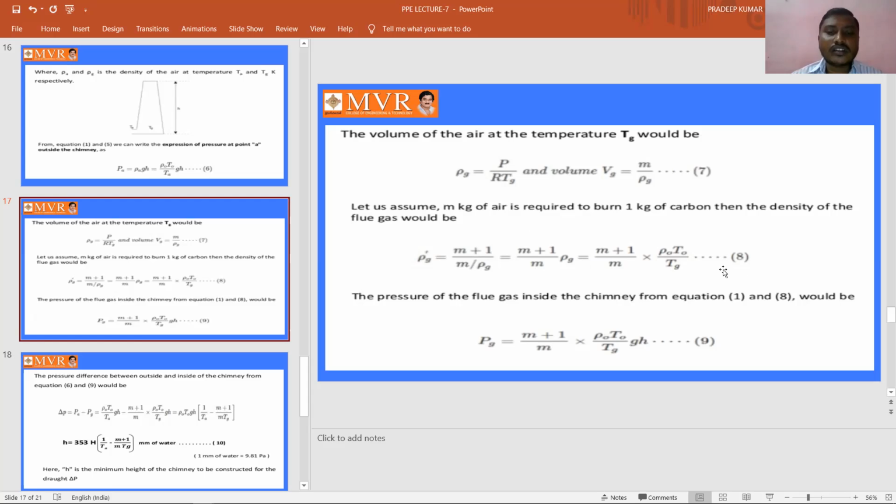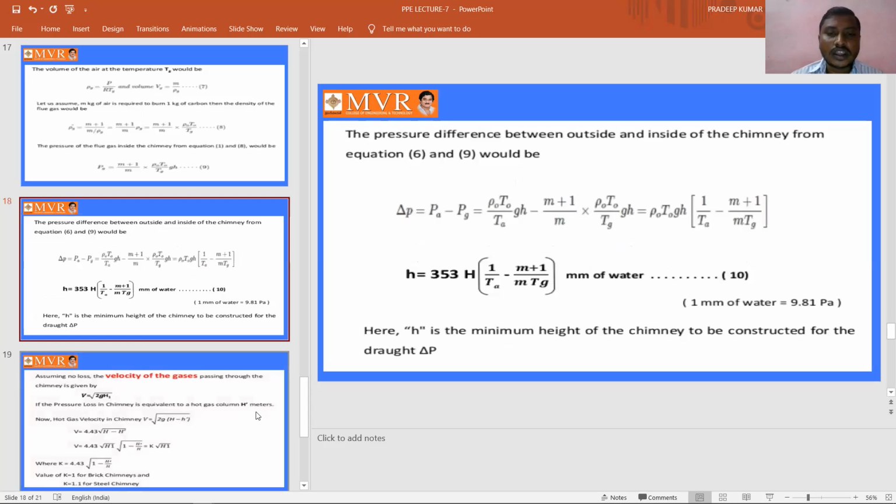And these can be taken as equation 8, and the pressure of the flue gas inside the chimney, from equation 1 and 8, would be written in such a way, and we are taking this as equation 9. And coming to here, see the pressure difference between outside and inside of the chimney from equation 6 and 9 would be, see now we are trying for the height of the chimney here, and the pressure differences from equation